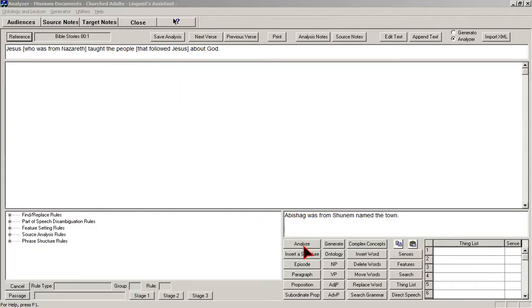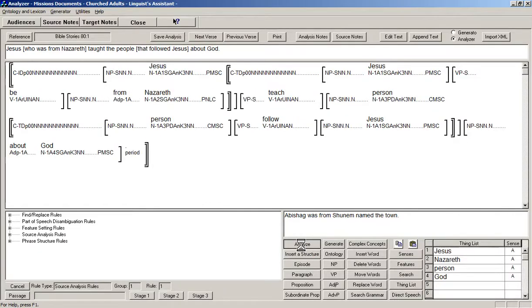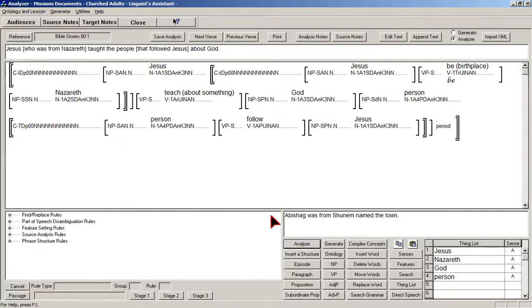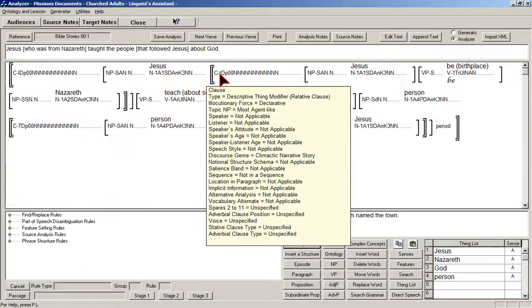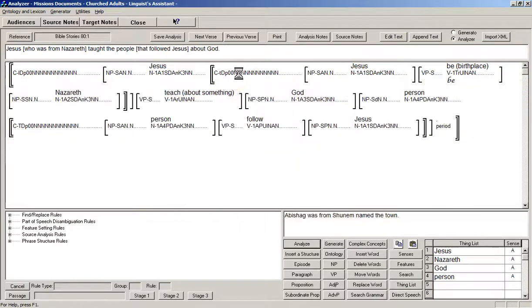So I'm going to analyze it by clicking on the Analyze button. Okay, so Jesus. Now here, if we hover the mouse over the clause boundary, we see it's a descriptive thing modifier.